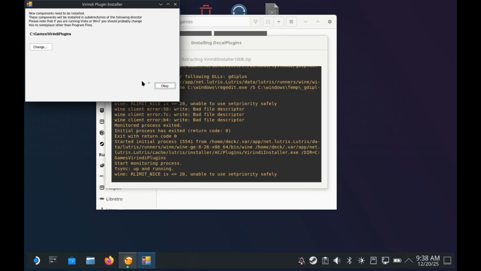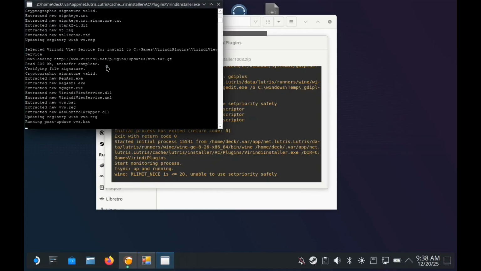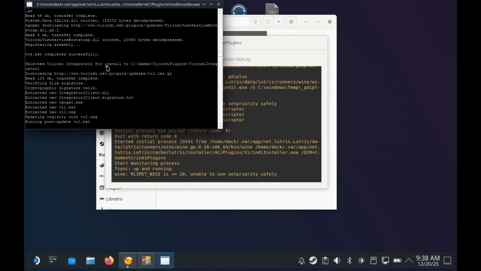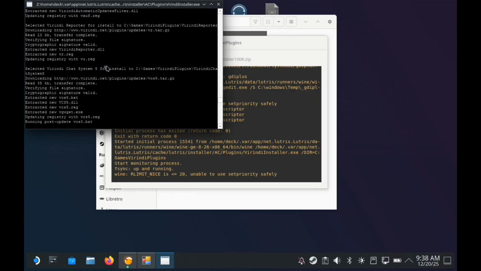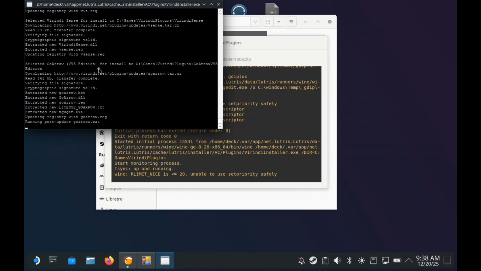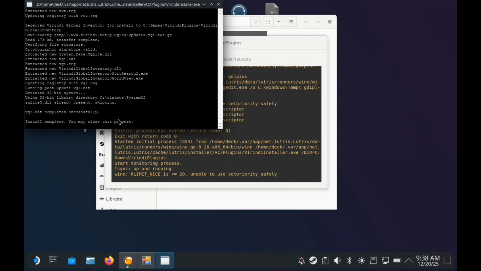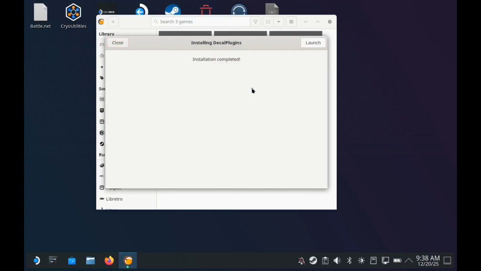Again, it is important to make sure that all files are installed in the expected location. In this case, C:\games\Viridian plugins. Once the installation is complete, you will see a message at the bottom of the terminal window saying you may close this program. Exit out of the terminal window. Then close the installation window so that we can begin the Thwargle install process.